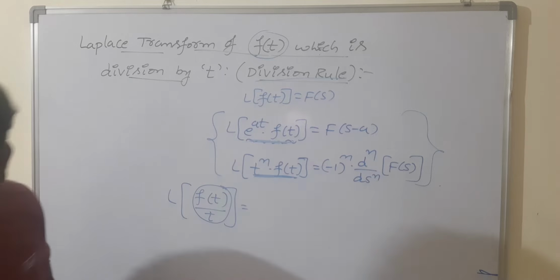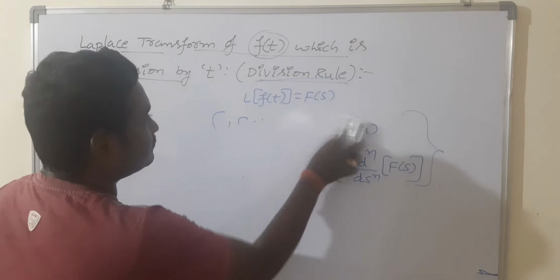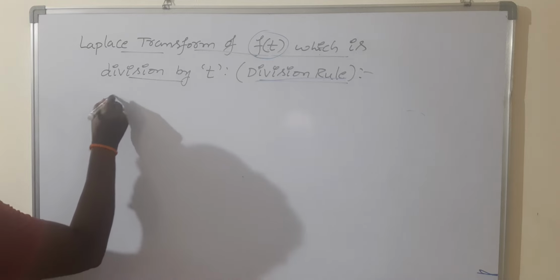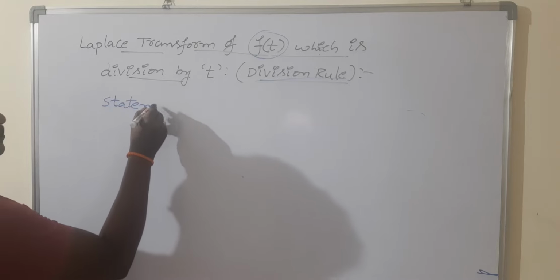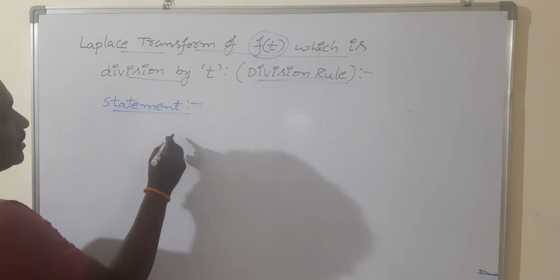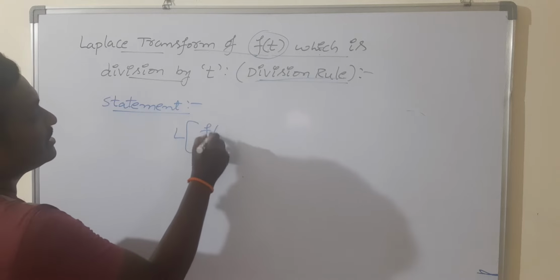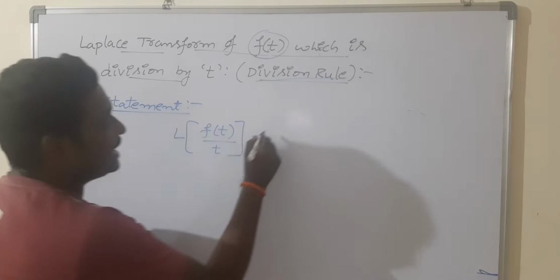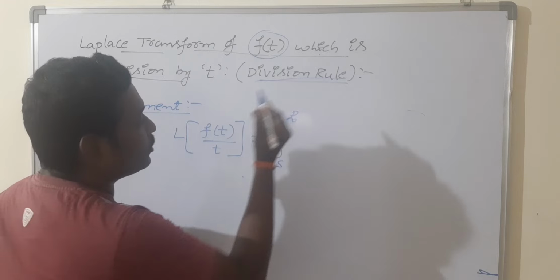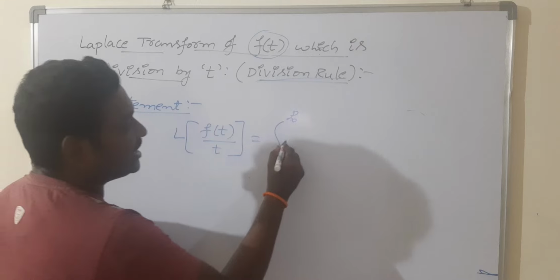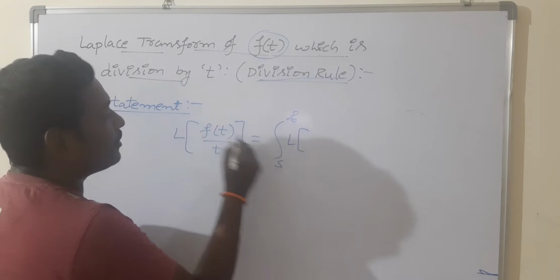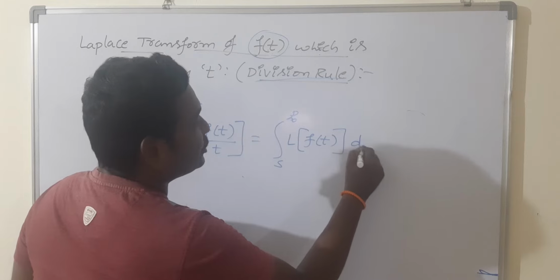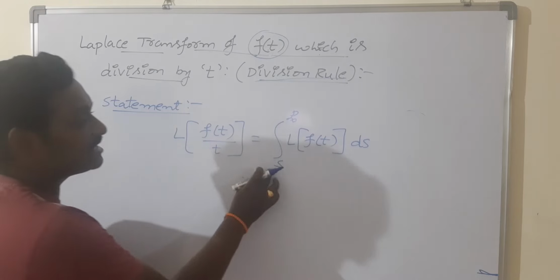Let us see the statement of this division rule. Statement: Laplace transformation of f of t by t is equal to the integral from s to infinity of the Laplace transformation of the numerator. What is the numerator here? F of t, into ds. You should take the integration with respect to s within the limits s to infinity.